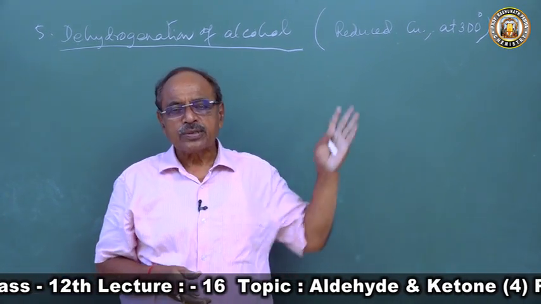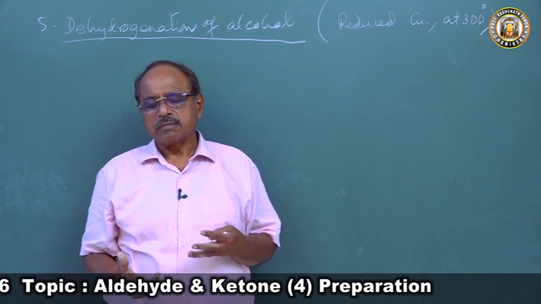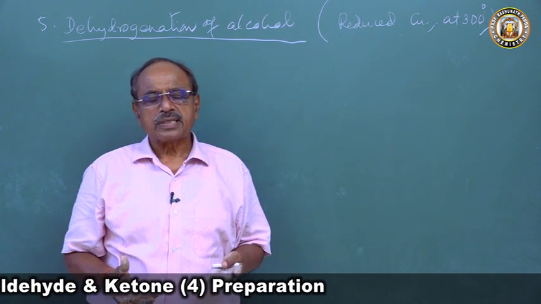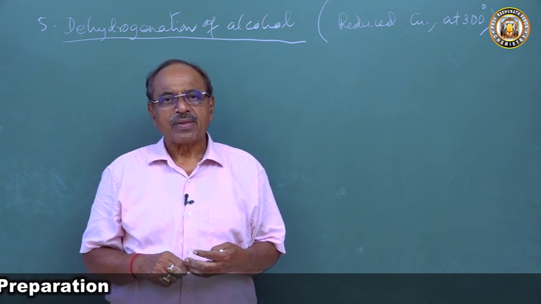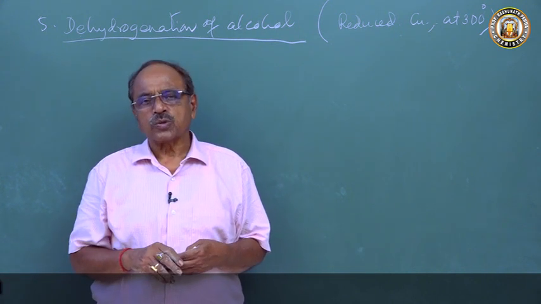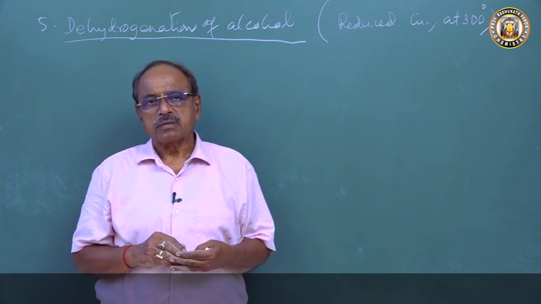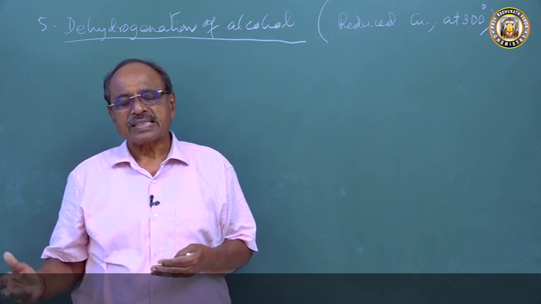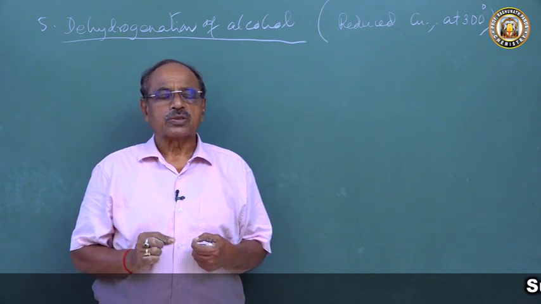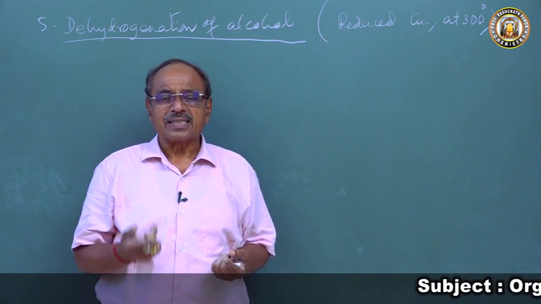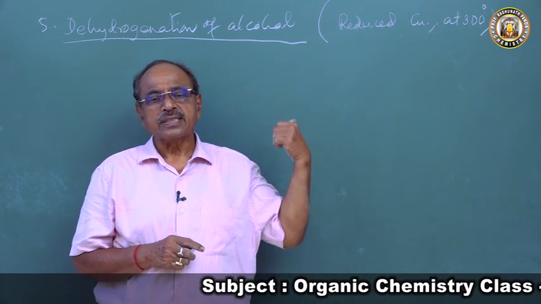So to do that reduced copper, how they get? They take copper and mix aluminium proportionate amount, they melt it and prepare an alloy of copper and aluminium. Then they add hot sodium hydroxide. The hot sodium hydroxide dissolve aluminium to form sodium meta-aluminate. It goes off. Who remains? Pure copper remains. So there the copper remains in atomic state, and that copper is called reduced copper, and that is used for dehydrogenation purpose.